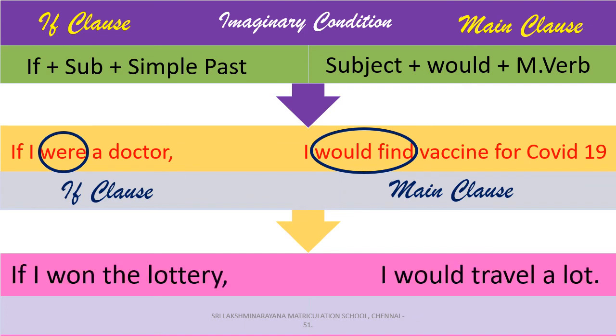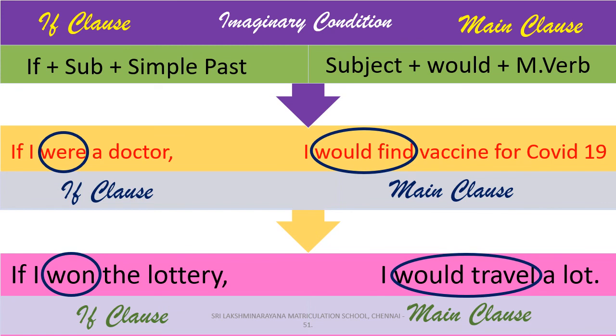Coming to one more example, if I won the lottery, I would travel a lot. Here, if I won the lottery is the condition part, the if clause, and I would travel a lot is the result part, the main clause. Here again, this action gets fulfilled only in the imagination. Only through the imagination, you won a lottery, so you would travel a lot. So in this type 2 conditional clause, we should use simple past tense in the if clause and the modal verb would and present form verb in the main clause.